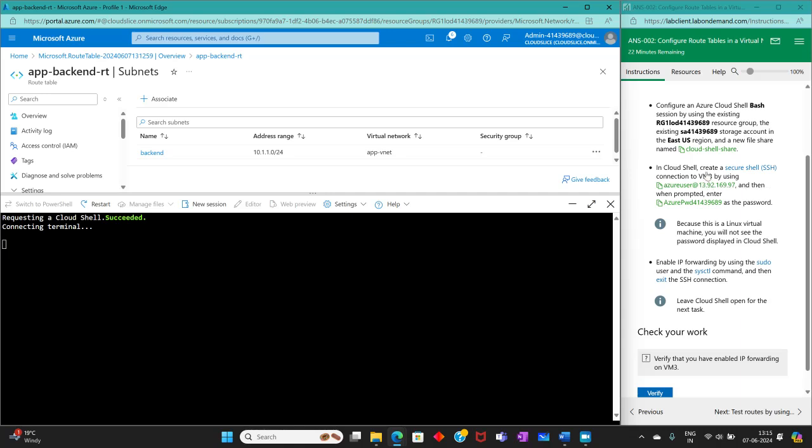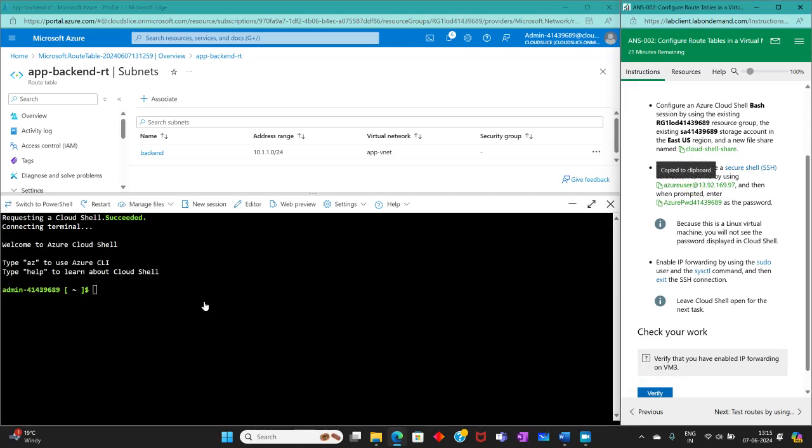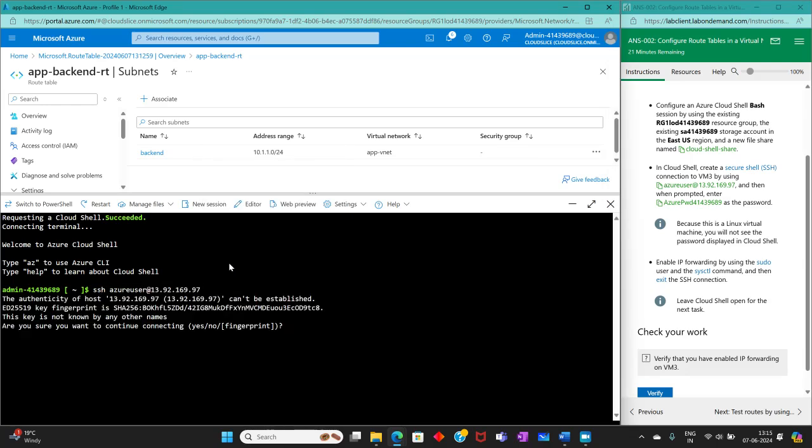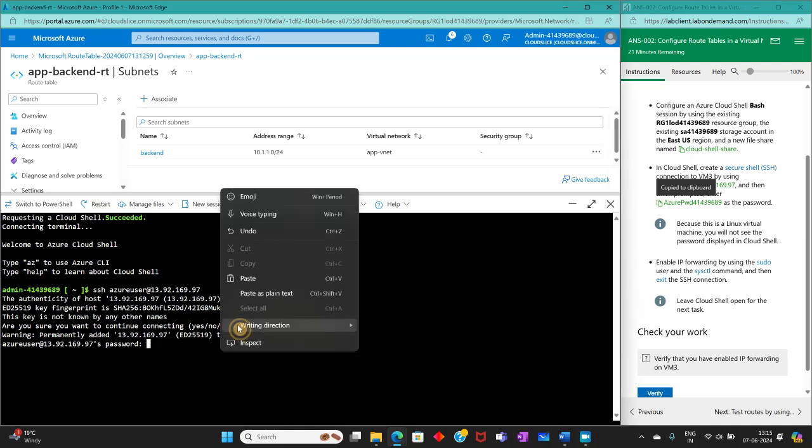In the Cloud Shell, create secure shell connection to VM3 by using this, and then when prompted enter this. Well, let's SSH to this. Password is Azure password.